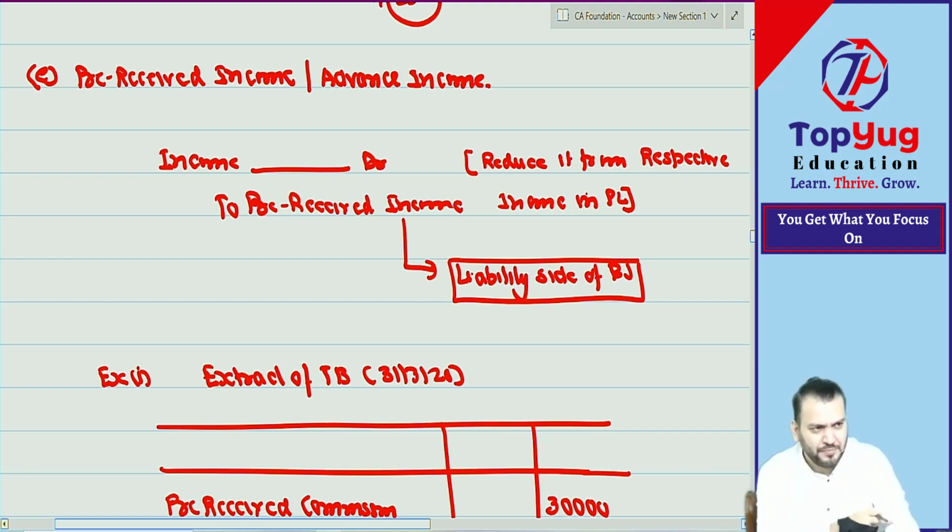Correct. Current year. Very good. Prepaid. Very good. Excellent. Super.